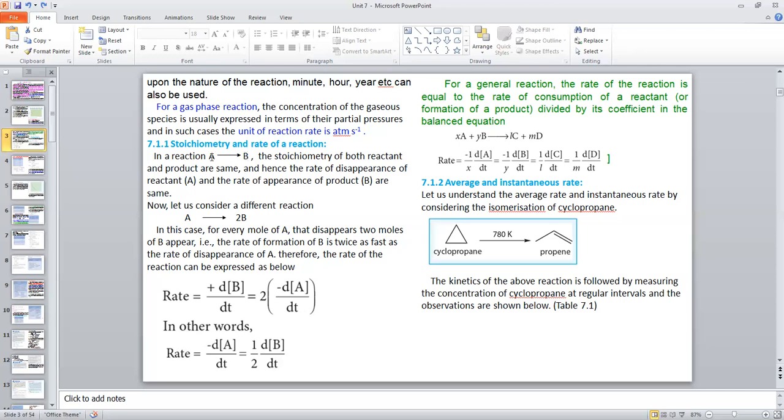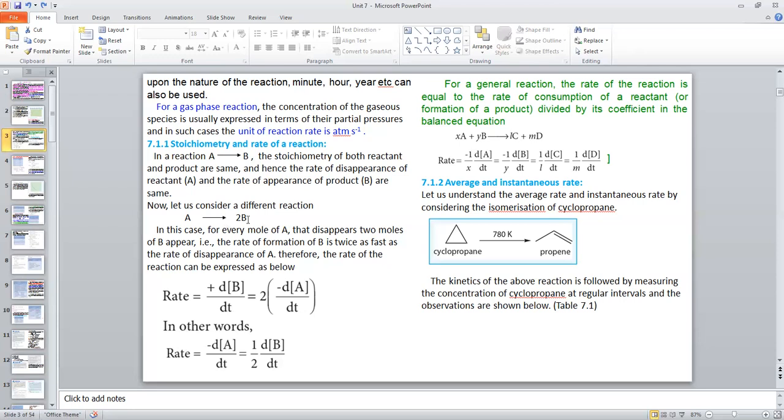And hence the rate of disappearance of A is equal to the rate of appearance of B. So the rate in terms of A is identical to the rate in terms of B. Now let us consider a different reaction.